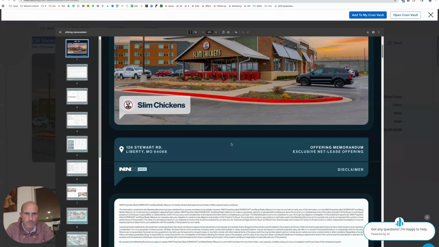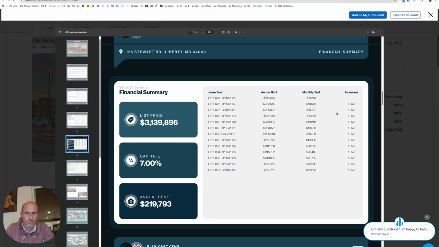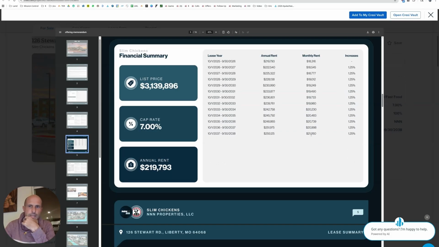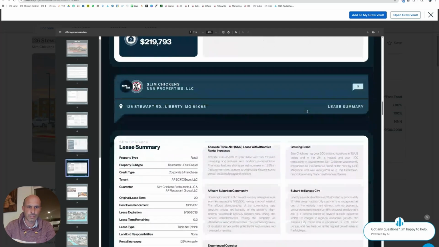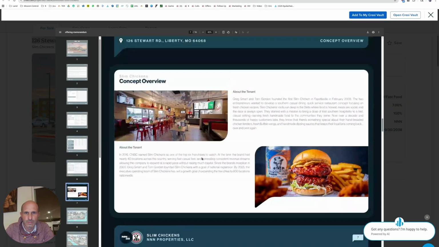It looks single tenant. Built 2017, fee simple, so you get the building and the land. The rent's going up 1.25% every year. You're getting monthly rent almost up to 20 grand. You're starting at 18, and later on it works up to 20 grand a month. That would be an amazing rent to get. That would be beautiful if I owned that thing. Collect almost 20 grand a month in rent. Triple net, 1.25% a year increases in rent.